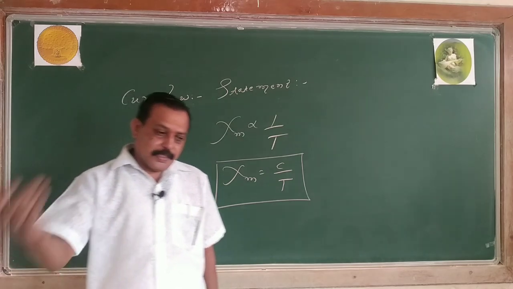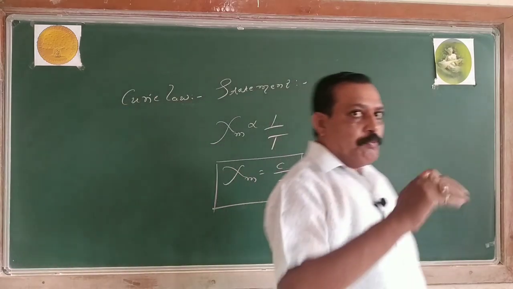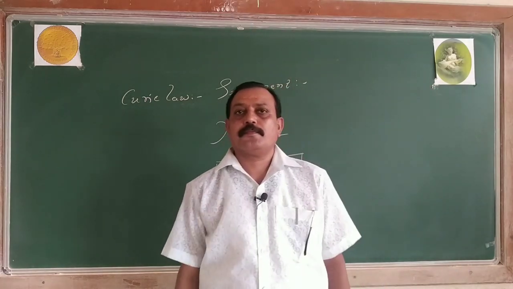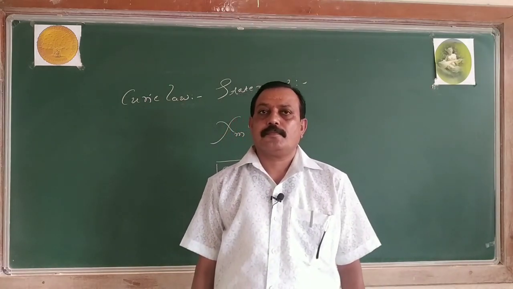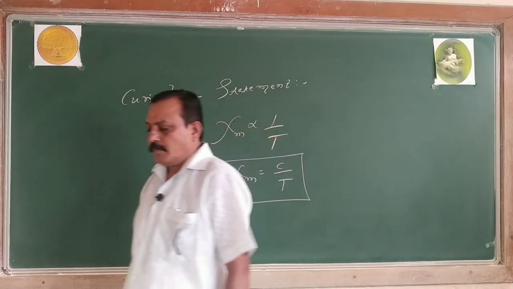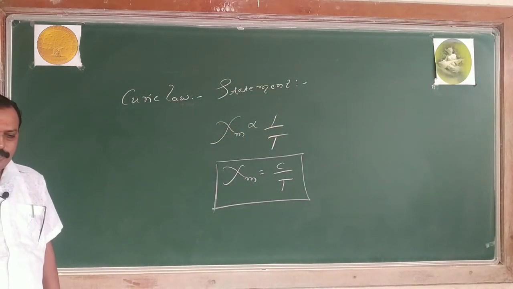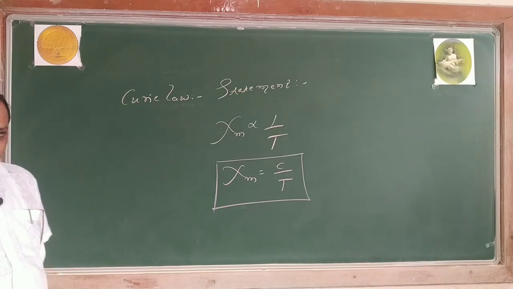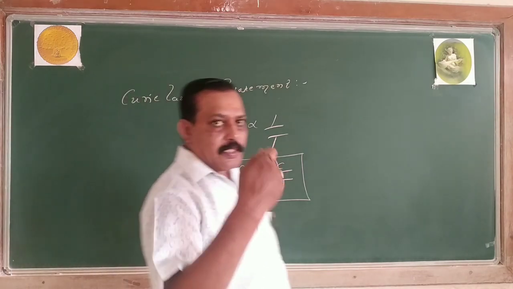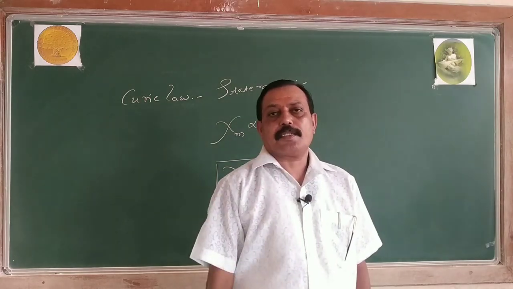If I increase the temperature beyond the Curie temperature, the material goes on losing its magnetic property. The ferromagnetic substance becomes a paramagnetic substance.